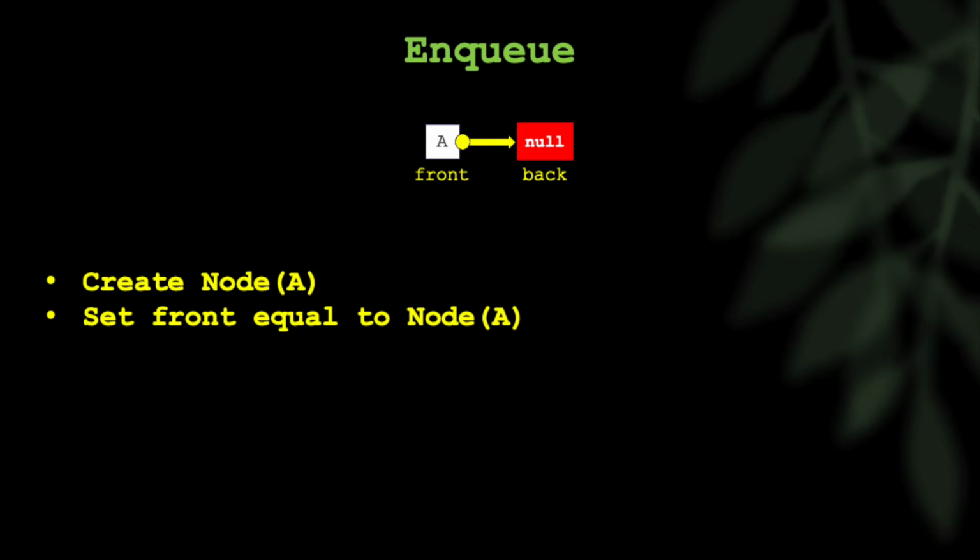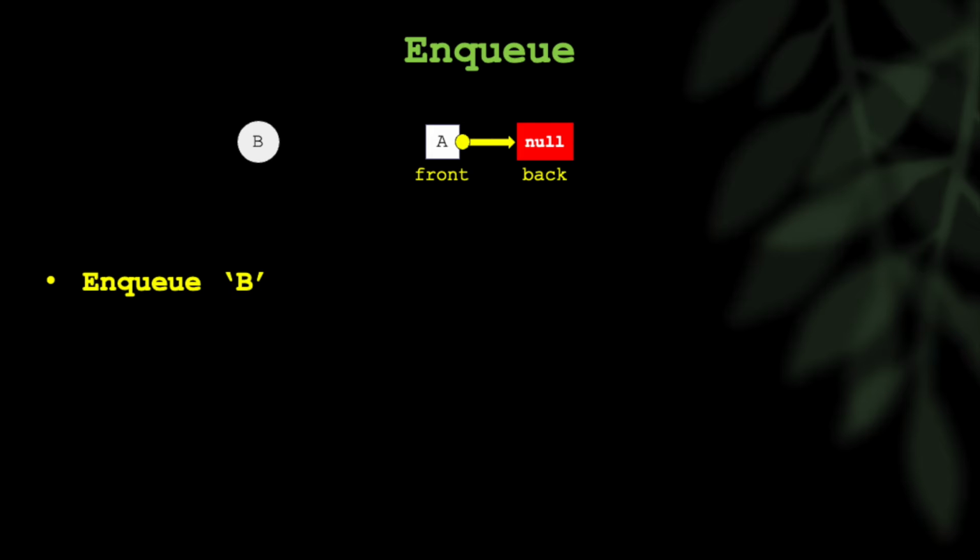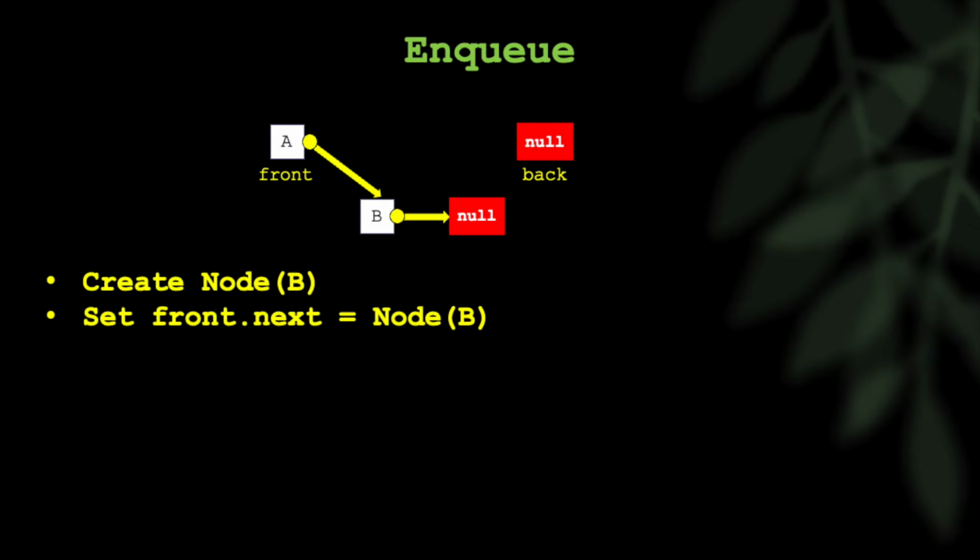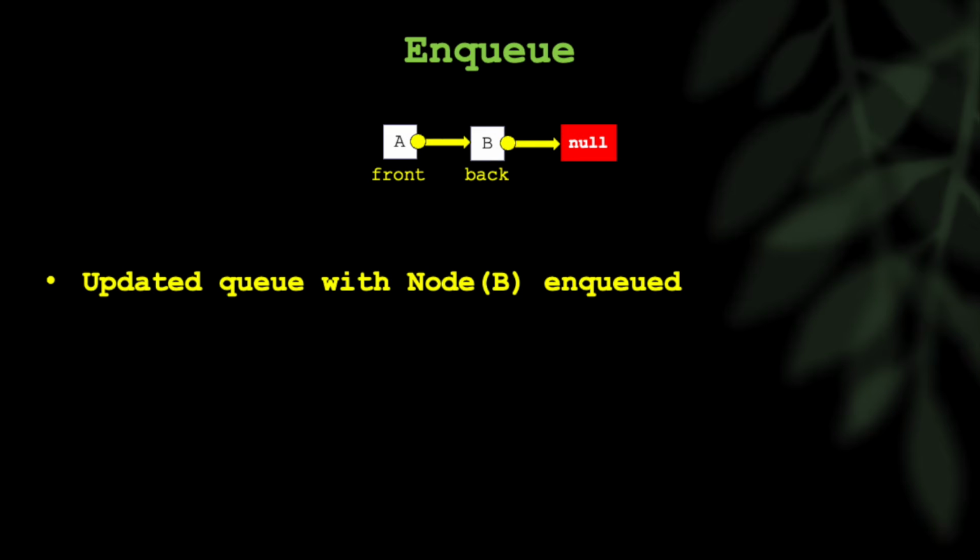So then, let's say we want to keep enqueuing. You enqueue the letter B. Now that you already have a node, you're still going to create a node B, and then you're going to set the front's next to node B, and its next is still null. But then you end up having to set B, this node you just added, as the back. And then you end up with this queue here. So now you have a front and a back, and it's all pointing to null.